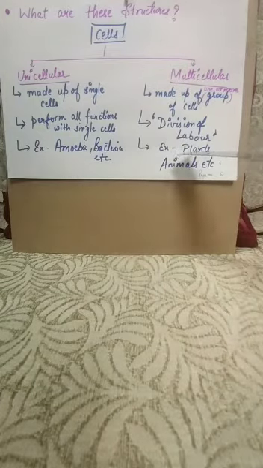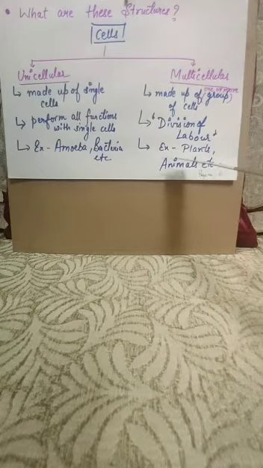In multicellular, if you observe plants, plants are a better example. You can understand they have more than one cell. In the same way, animals also have cells, groups of cells, tissues, organ systems, everything. So these are the examples of multicellular organisms.